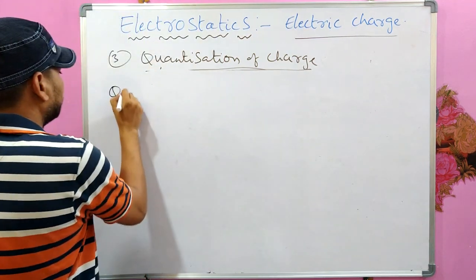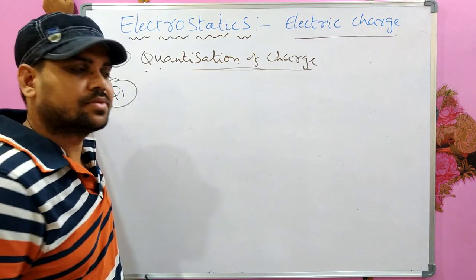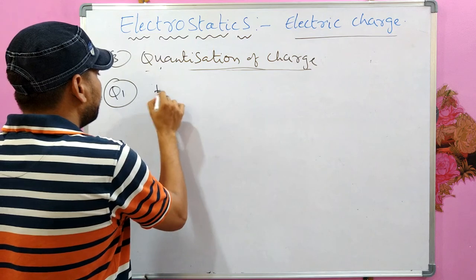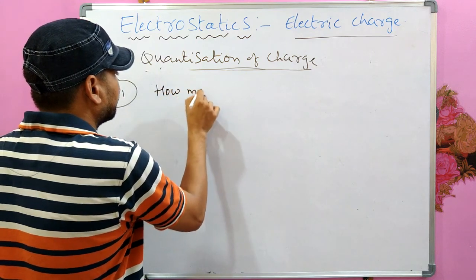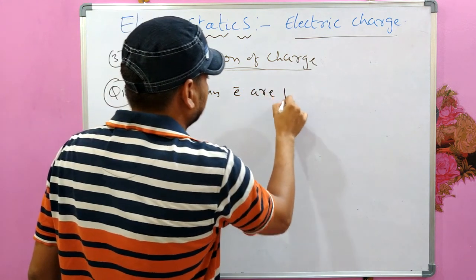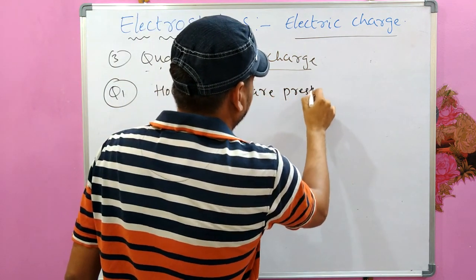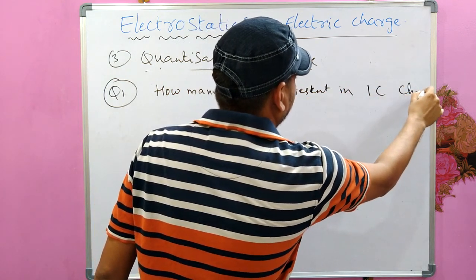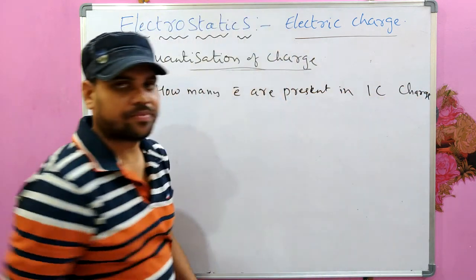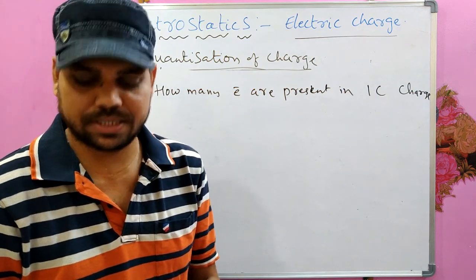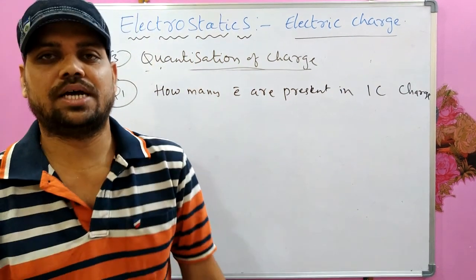For example, question number 1 under this: how many electrons are present in 1 coulomb charge? How many electrons are present in 1 coulomb charge?